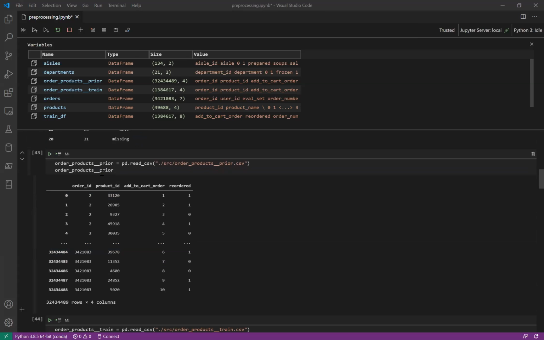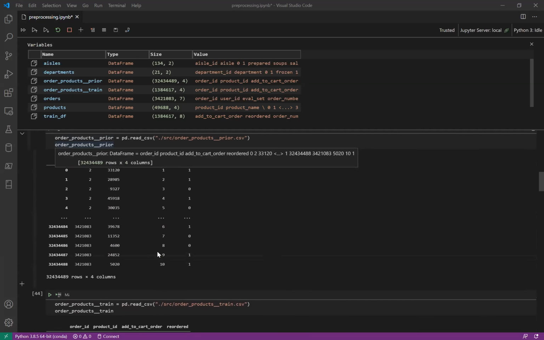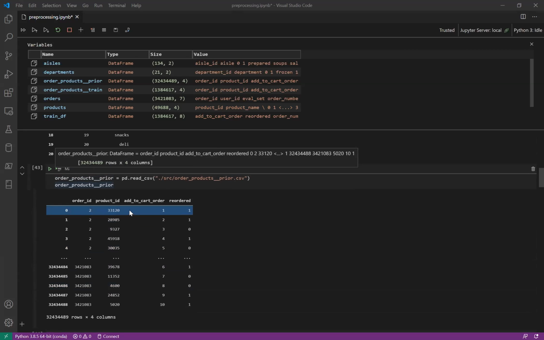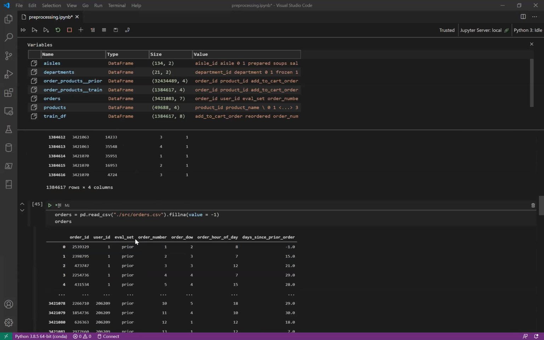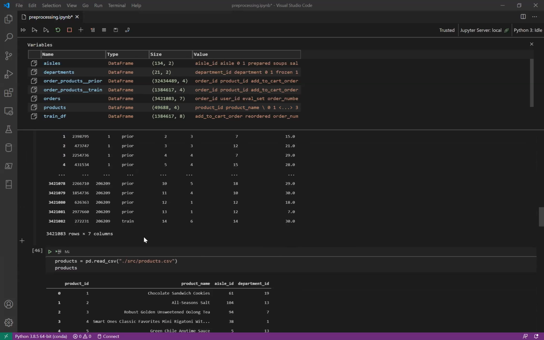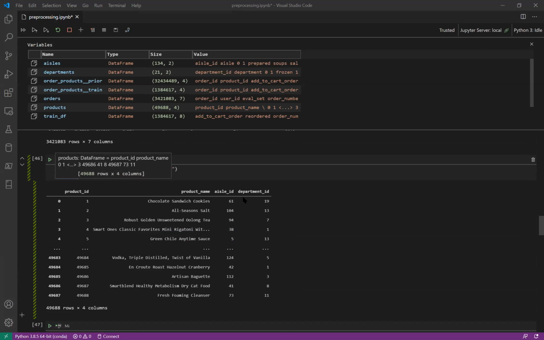The order products prior file includes the order ID and product ID, and its add to cart order and reordered. The order products train file is similar to the order products prior. Then the orders file contains most of the information, and the products file contains the aisle ID and department ID.